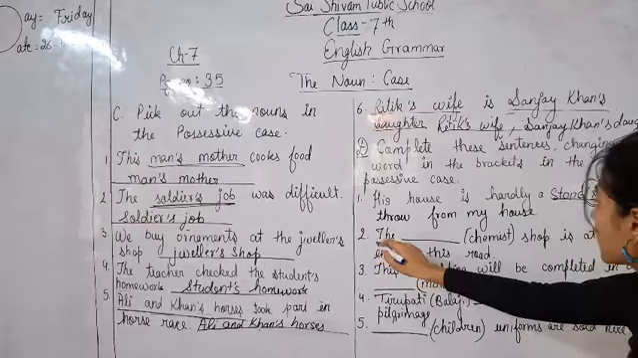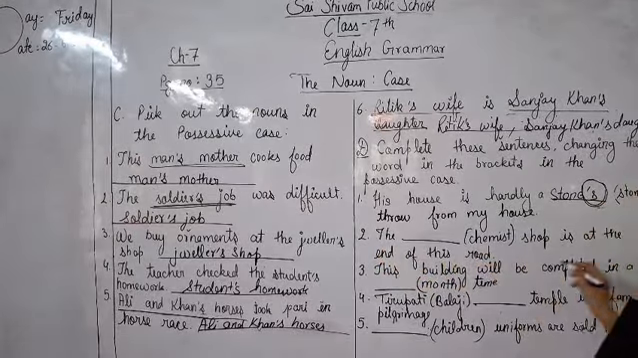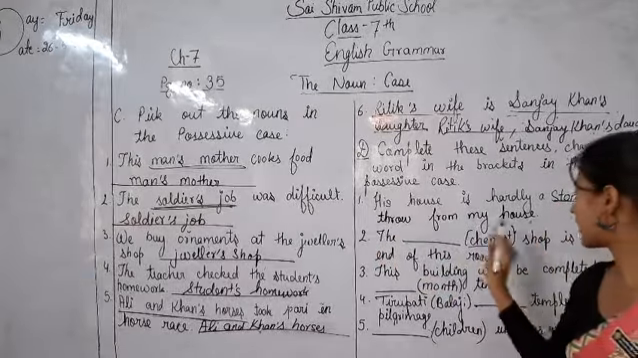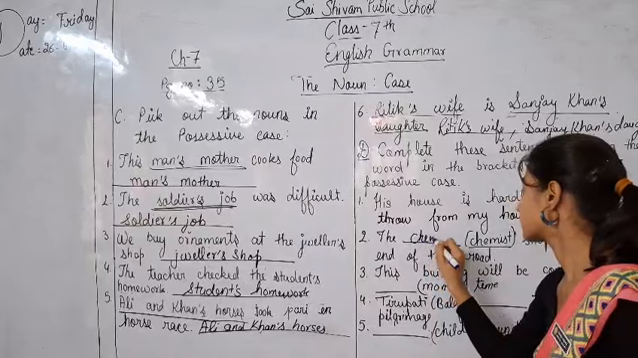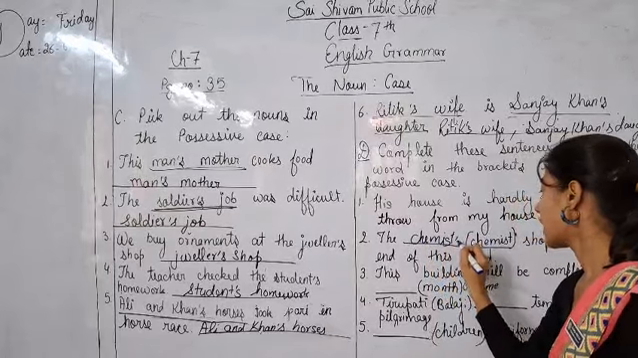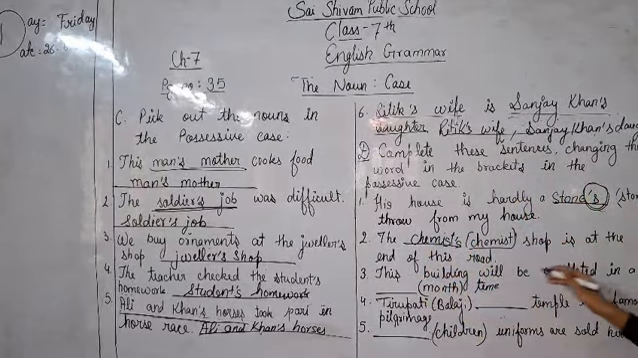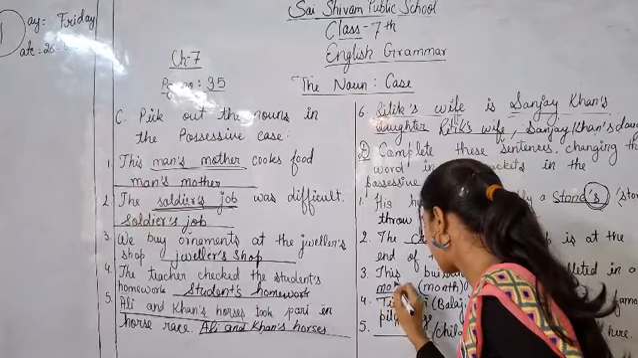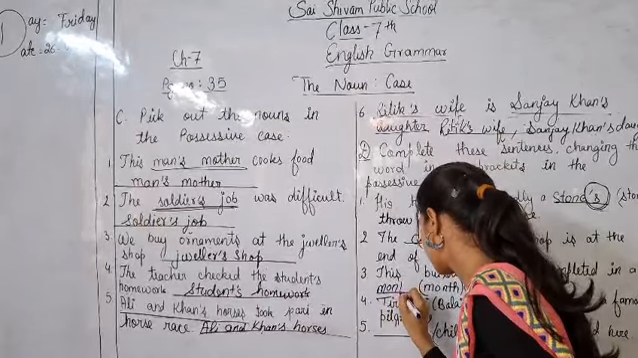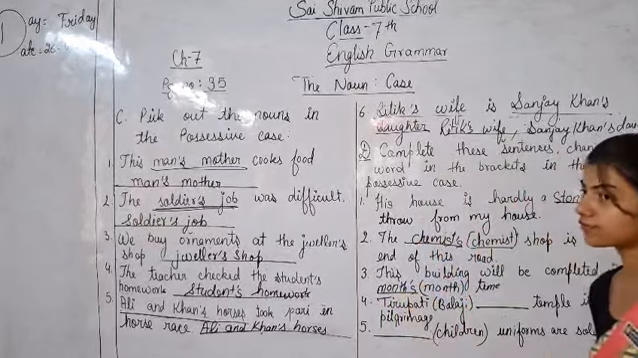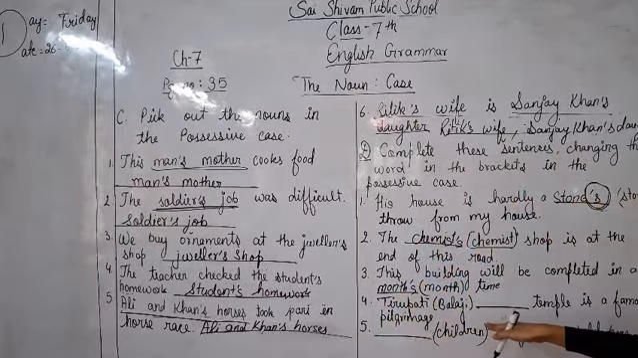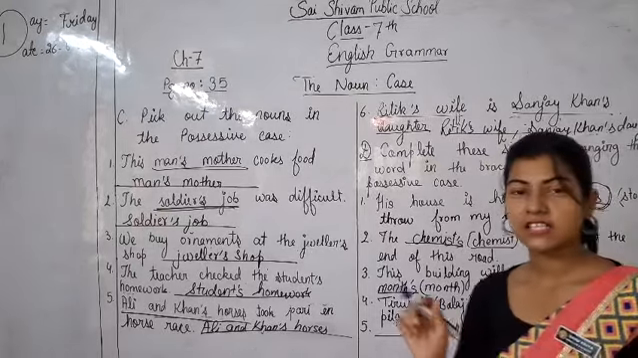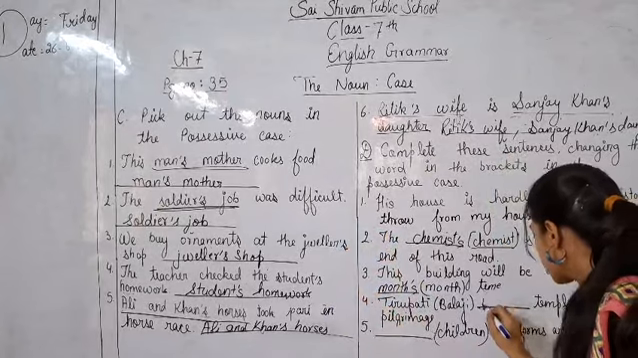Okay. Question number 2. The dash chemist shop is at the end of this road. So chemist is written, so we have to add apostrophe S in it. Chemist's. This building will be completed in dash month's time. So it is month's time. Month apostrophe S. Tirupati Balaji dash temple is a famous pilgrimage. So Balaji and apostrophe S.